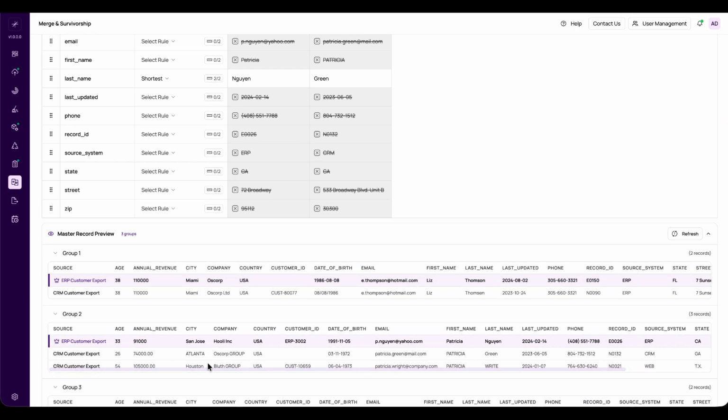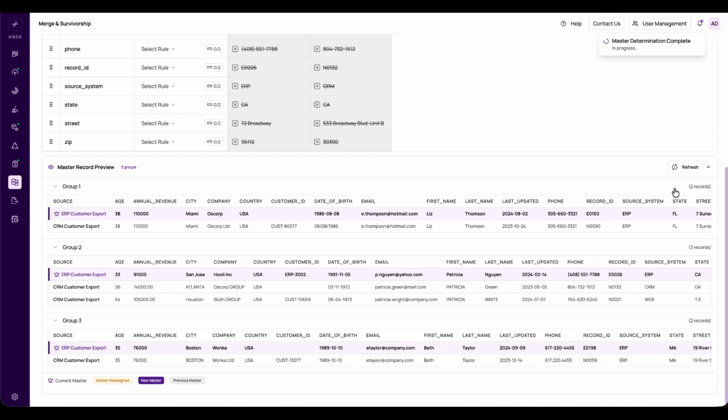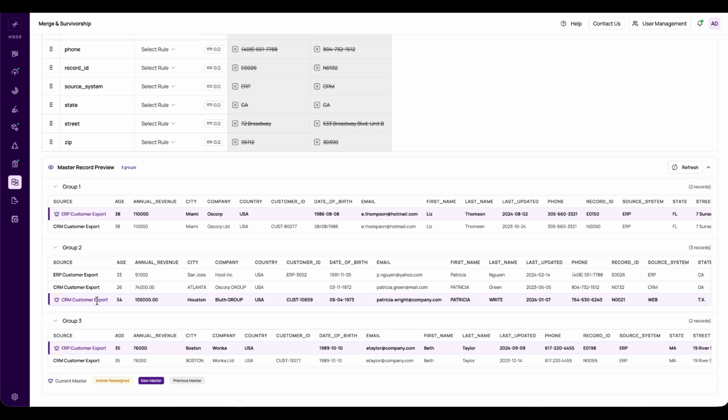With my rule set, I'll click on Save and Execute to apply them right away. Then, down in the master record preview, I'll hit refresh to see the result and watch the golden record update. The shortest last name, the highest age, and the largest revenue all survive at once. Every rule applied together, and the surviving record takes its final shape.